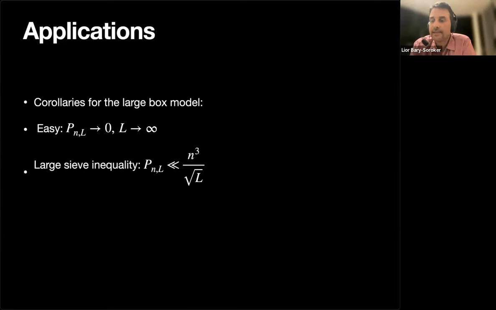If you want explicit bounds, then you probably want to use the large sieve inequality, where the big advantage is that all the constants are explicit, and then we get a bound that is n cubed divided by the square root of L. This is the large sieve, or maybe larger sieve inequality. I might be lying a little bit with logs, but I hope you forgive me. This is the result of Gallagher and Zywina.